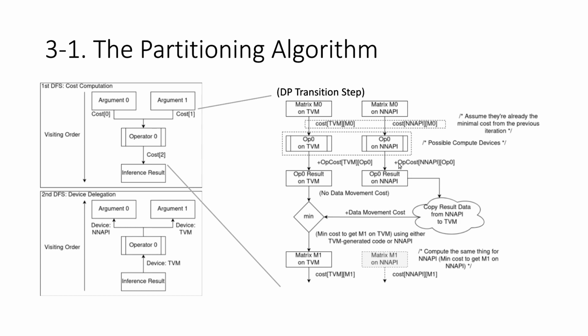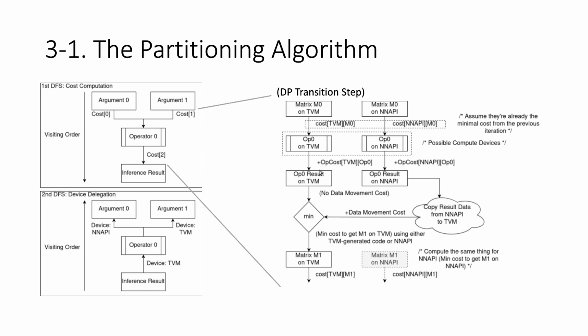So the idea behind the transition step is quite simple, and that is we want to find the minimal cost to produce the result of the specific node on a specific device. So for the example on the right, we want to produce M1 on TVM, which is the result of OP0. So we want to get the result of OP0 on TVM.